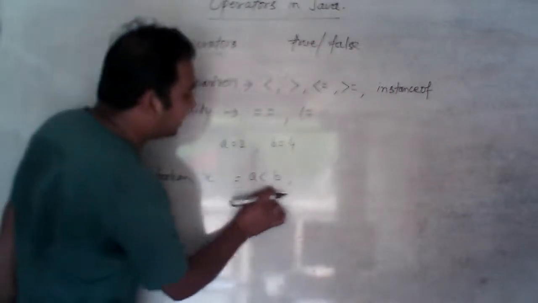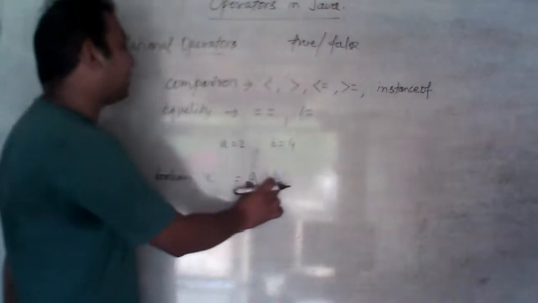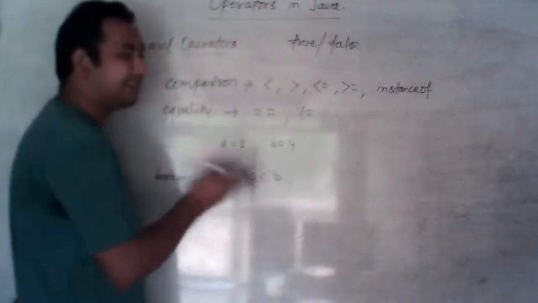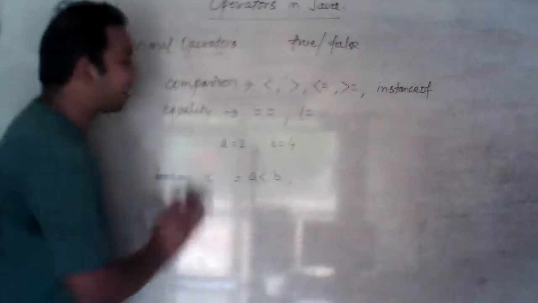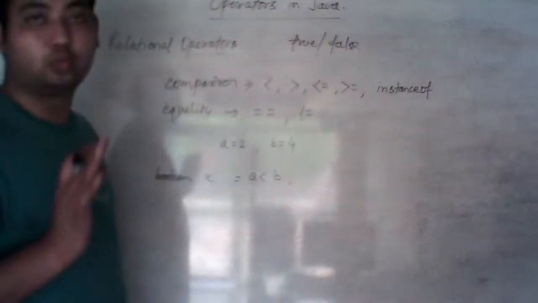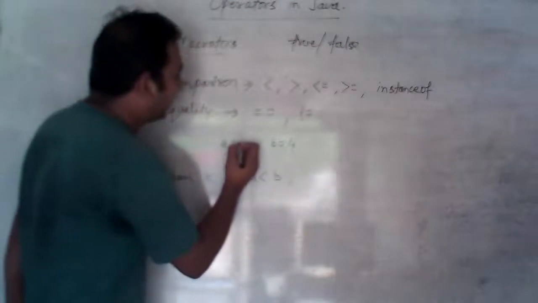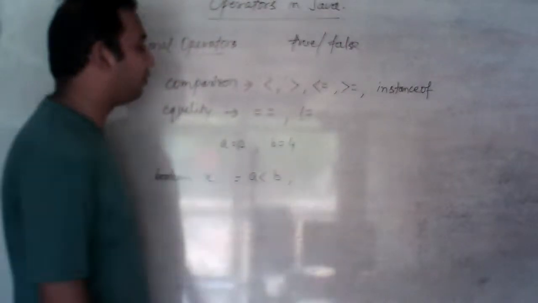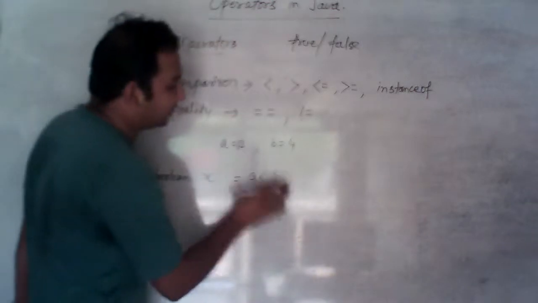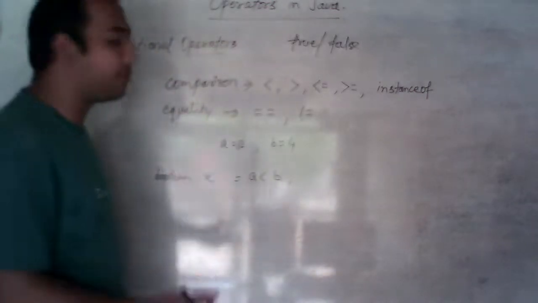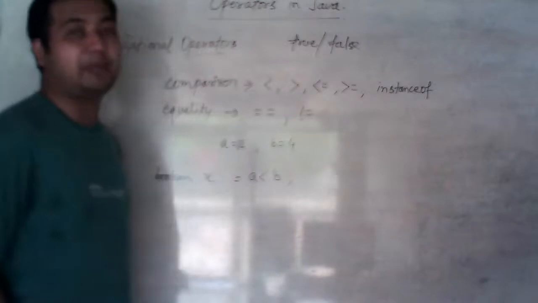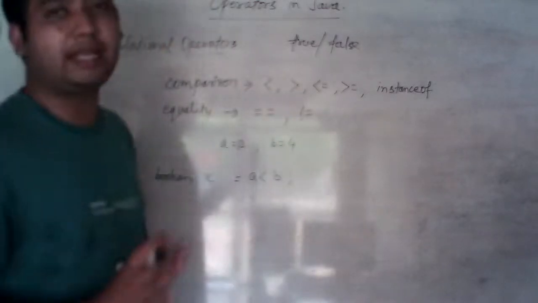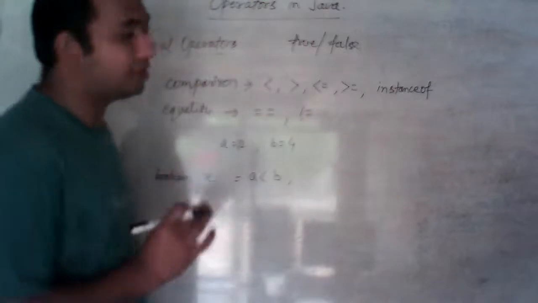If I'm writing A is less than B, and the condition is true, meaning A is 2 and B is 4, obviously the condition is true, so the value of X will be true. If the value of A is 12 and the value of B is 4, and I'm saying A is less than B, then the condition is false obviously, so the value of X will be false. It is very simple. I hope you have understood it properly.